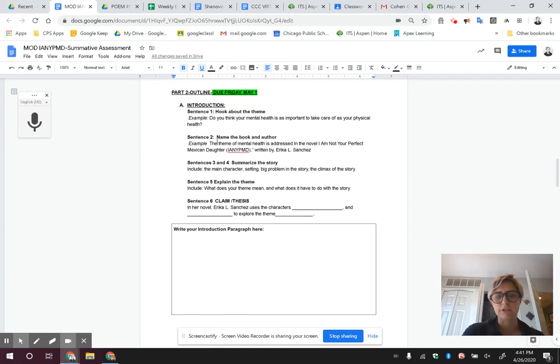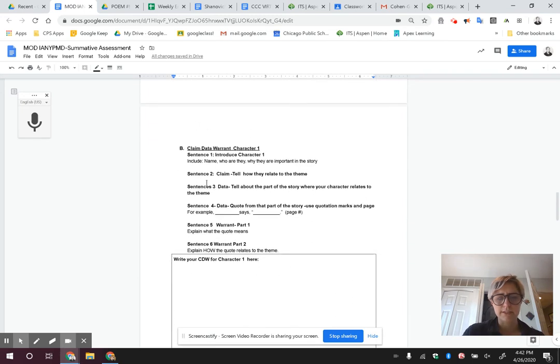And I've included what each sentence should have for each paragraph. So here's the introduction, sentence 1, sentence 2, sentence 3, sentence 4, 5, 6. You're going to write all those sentences with your own information. Some I gave you examples. If it's an example, I say example, so you shouldn't be copying it. You should be doing this on your own. If I give you a fill in the blank sentence or a sentence starter, then you can copy and paste that, but you need to put your own information in the blanks. And you would type it here.